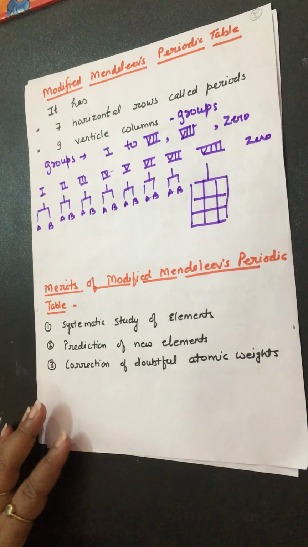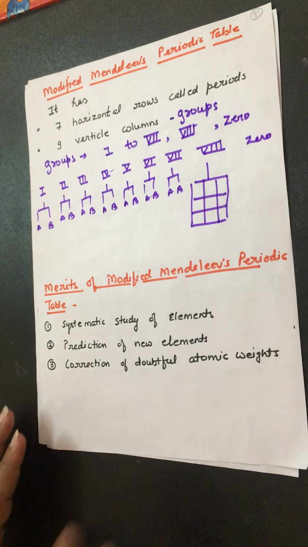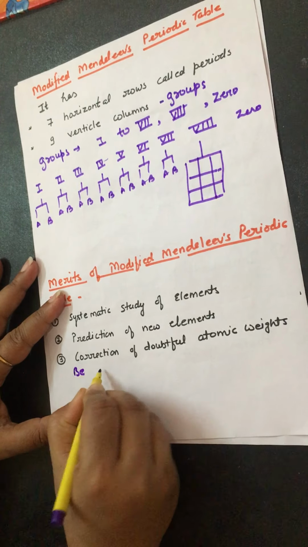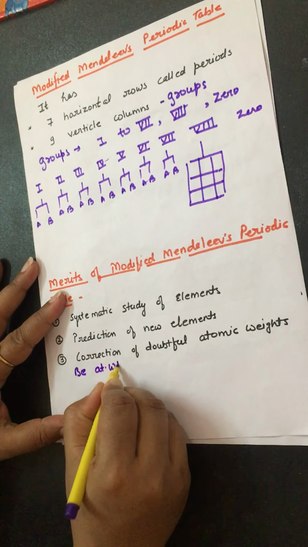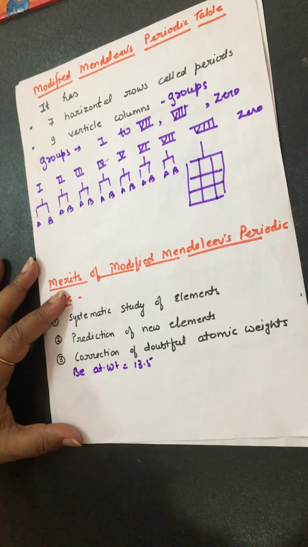Now next is the correction of doubtful atomic weights. There were a few corrections. I tell you one example, beryllium. Beryllium's atomic weight was found as 13.5.